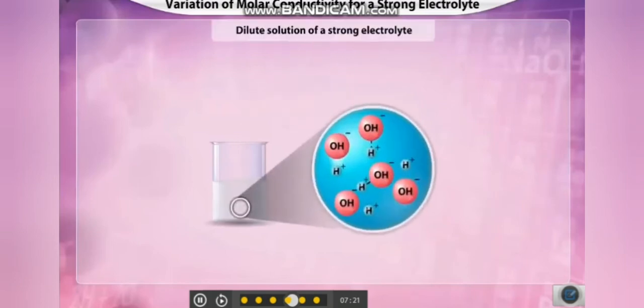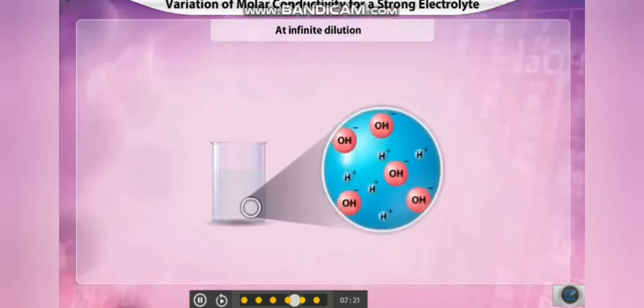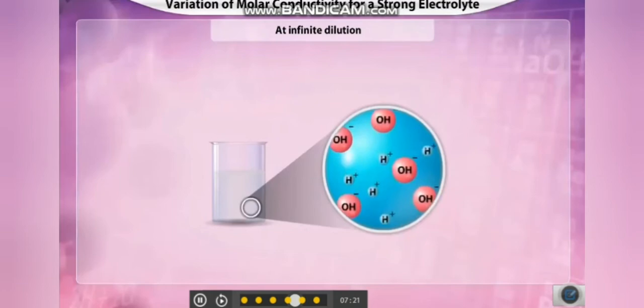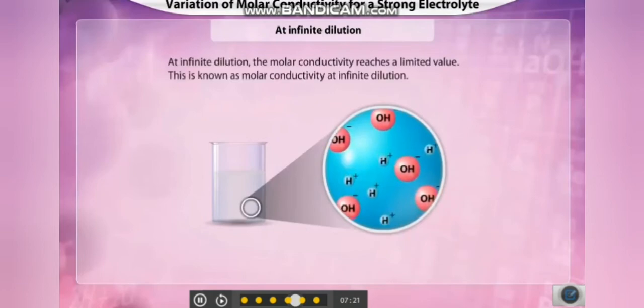When this concentrated solution is diluted, there is separation of ions to a large extent, resulting in a decrease in the interionic forces. Thus, molar conductivity increases with dilution. At a point of very high dilution, there is no appreciable attraction between the ions. The molar conductivity thus reaches a limiting value. This is known as molar conductivity at infinite dilution.